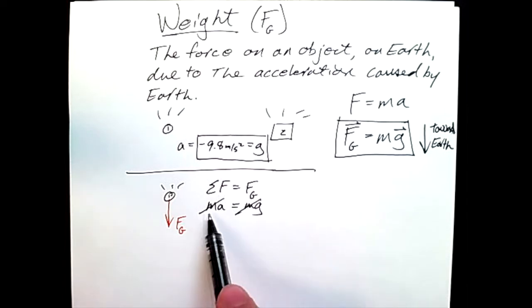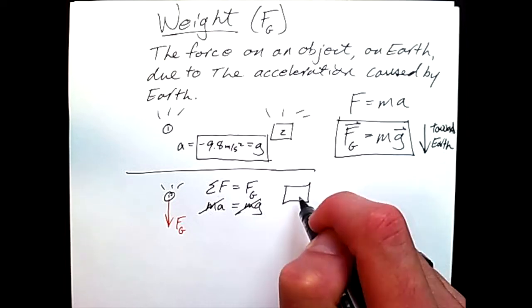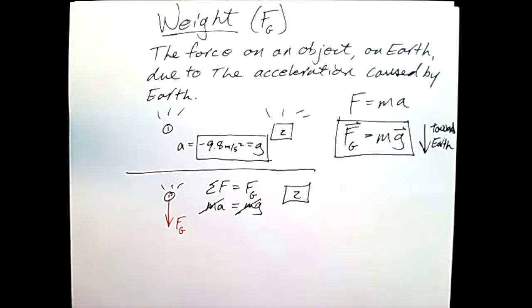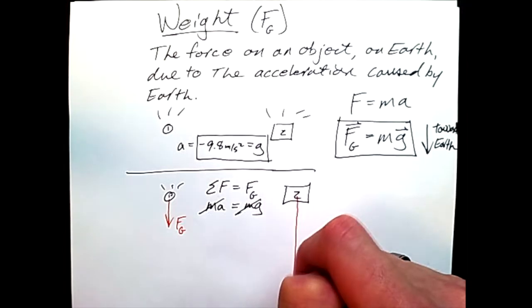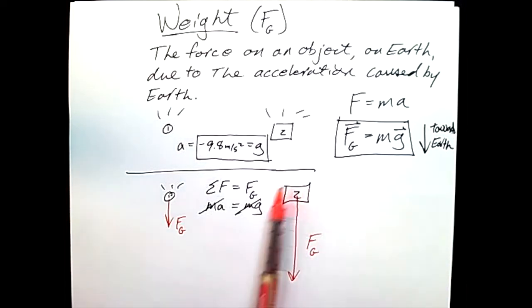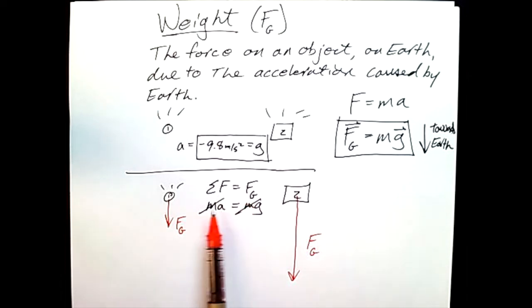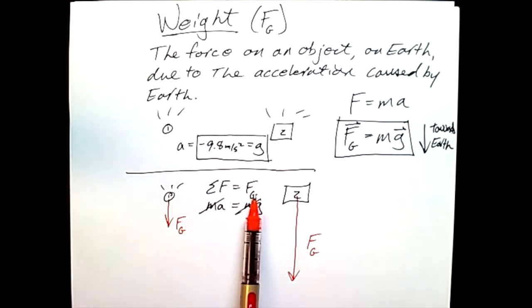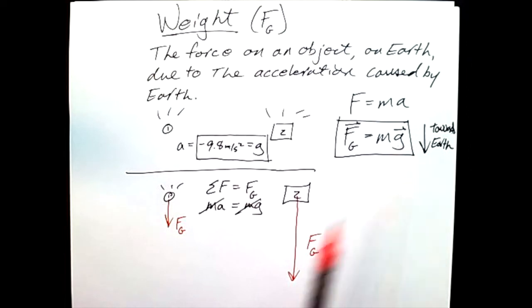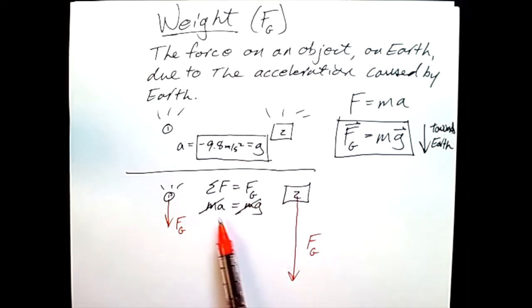And so if I resolve this for a secondary object where the mass is much bigger, the weight force is much bigger, but again, the total forces acting on that object while it's in the air are F of g. So the sum of the forces is F of g. The sum of the forces is equal to m times a. And now we know that m times lowercase g is how we calculate weight. So once again, the mass cancels, a is g.